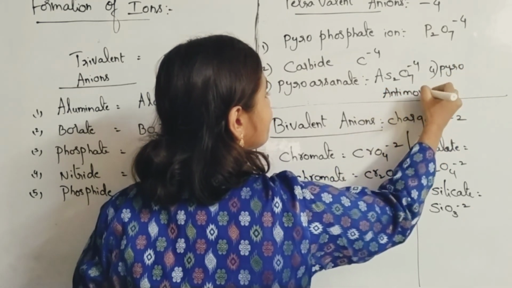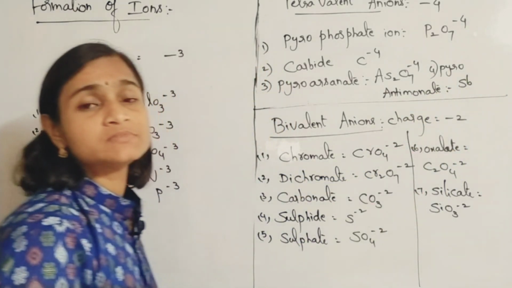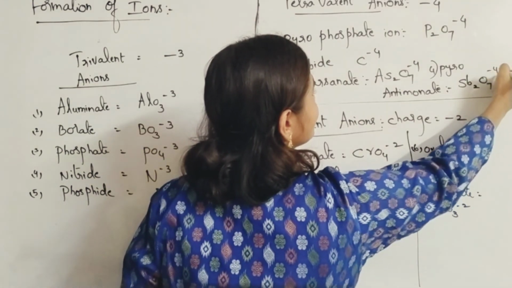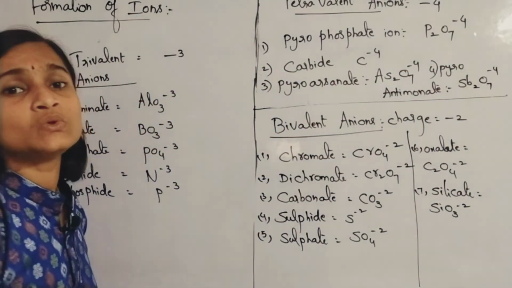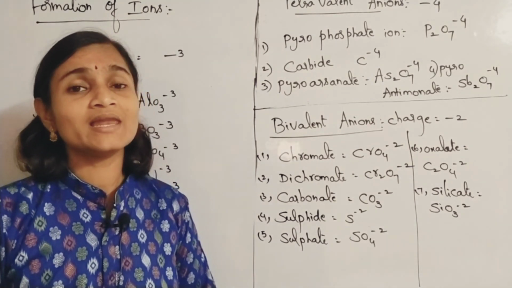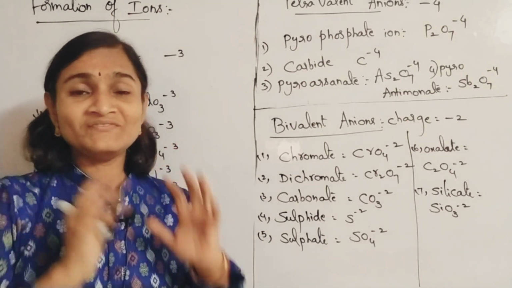Pyroantimonate. So antimony is, you know, it is Sb. So Sb2O7 minus 4. Pyroantimonate. So like that, tetravalent anions are also existing, and pentavalent anions we don't find.